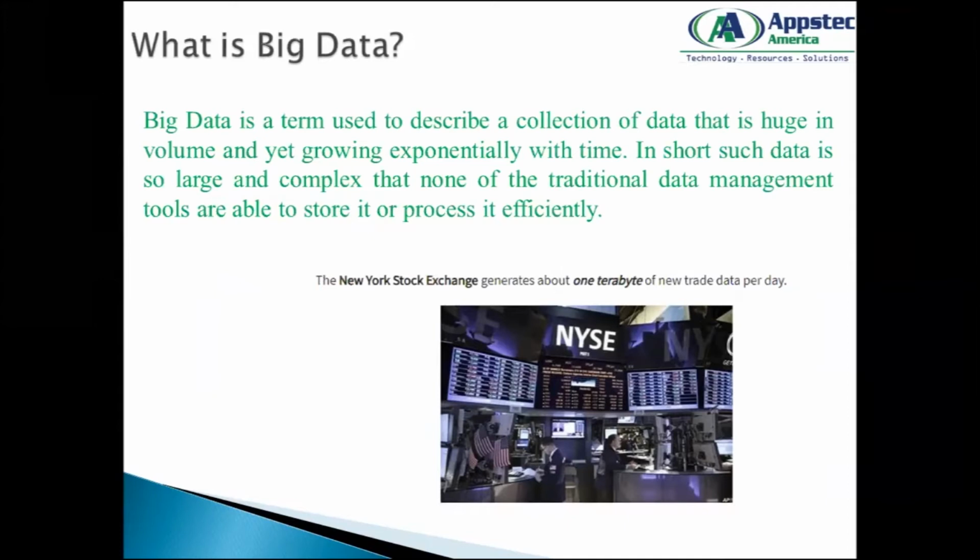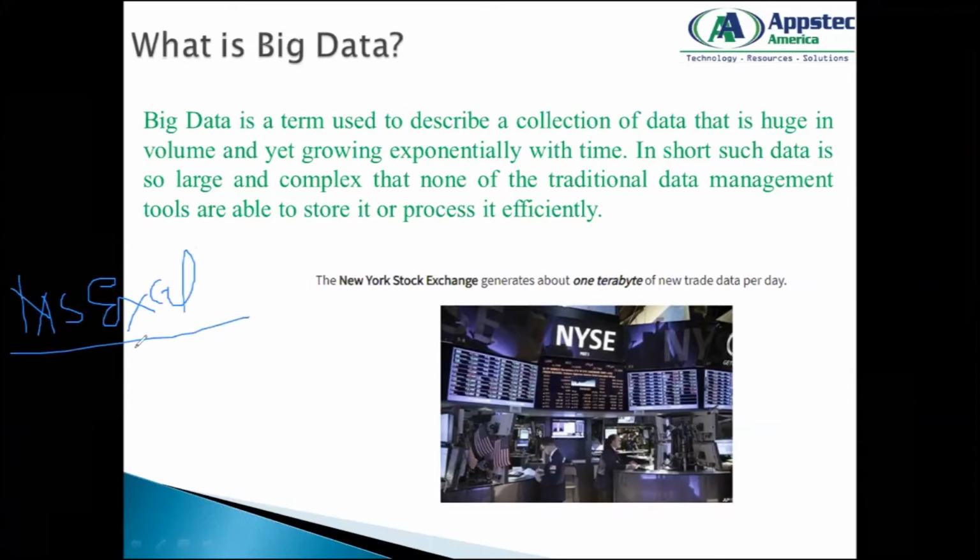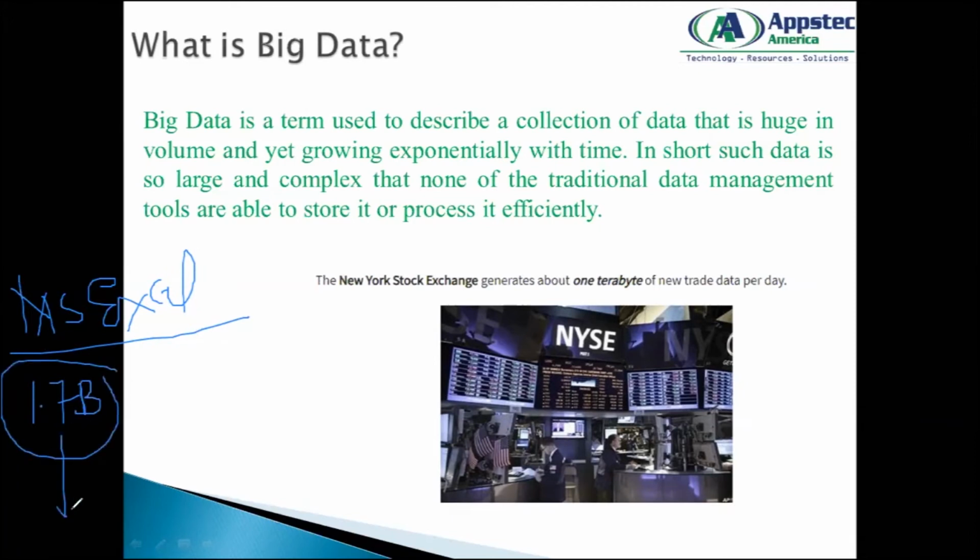A set of data that cannot be managed, processed, or analyzed with the traditional utilization of software or algorithms within a reasonable amount of time is called big data. Let's say you have a normal traditional software, like Microsoft Excel. Excel lets me see my data, right? But Microsoft Excel has a limit. I think it can hold up to 1.7 billion, beyond which it cannot hold.